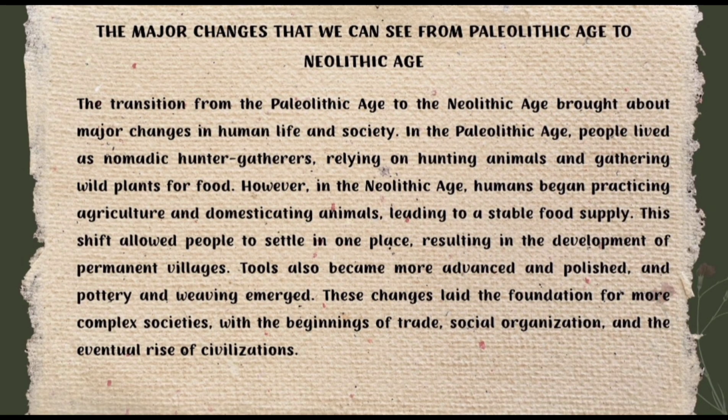This meant they no longer had to keep moving in search of food. They could now stay in one place, grow food, and build permanent houses. Because of this, villages began to form and people started living together in communities. Along with farming, people made better tools that were more polished and useful. They also began making pottery to store food and weaving cloth for their own clothing. These developments led to a more organized and complex society.